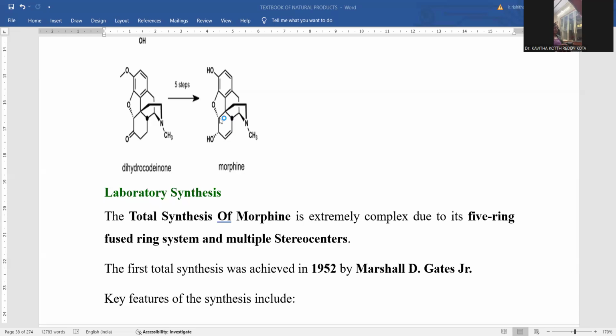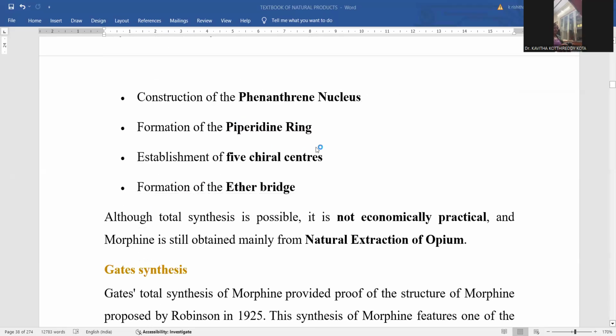So just now we got how many chiral carbon atoms are located in the morphine? Five. Let me repeat once again. Here is the first one. Here is the second one. Here is the third one. Here is the fourth one. Here is the fifth one. Five chiral carbon atoms are located. Five chiral centers to be introduced into this morphine molecule.